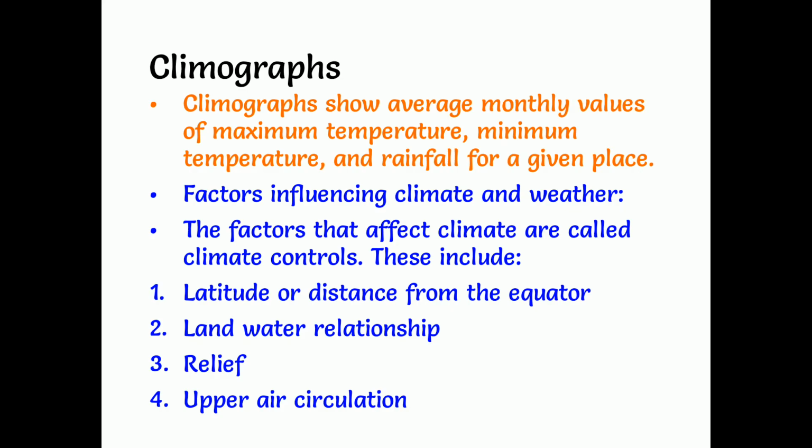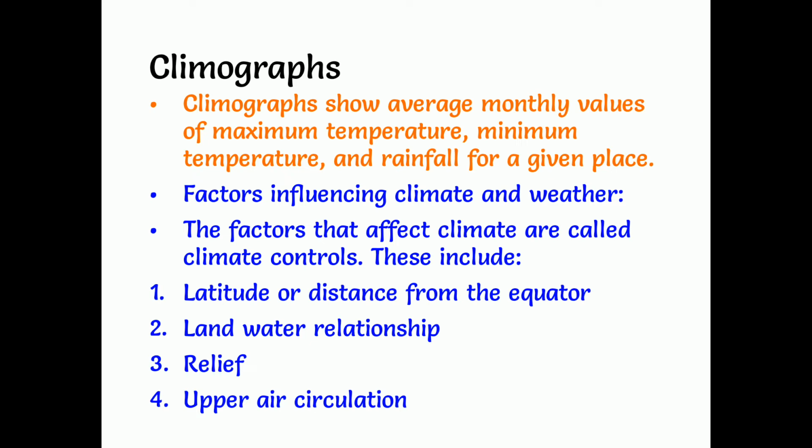Climographs show average monthly values of maximum temperature, minimum temperature, and rainfall of a given place. So, those are the climographs. Next topic is factors influencing climate and weather. Before, we have seen the elements of weather and climate, and now we are going to see the factors. The factors that affect climate are called climate controls.